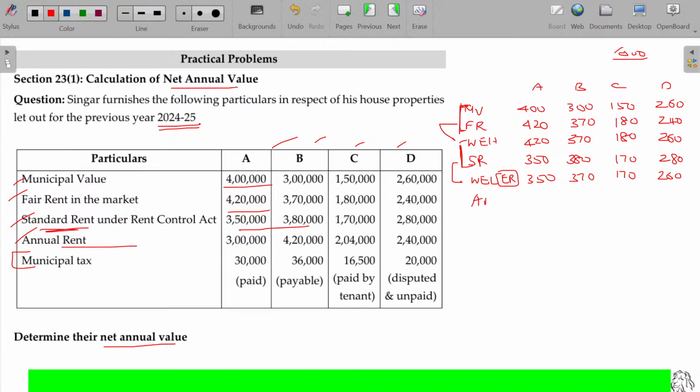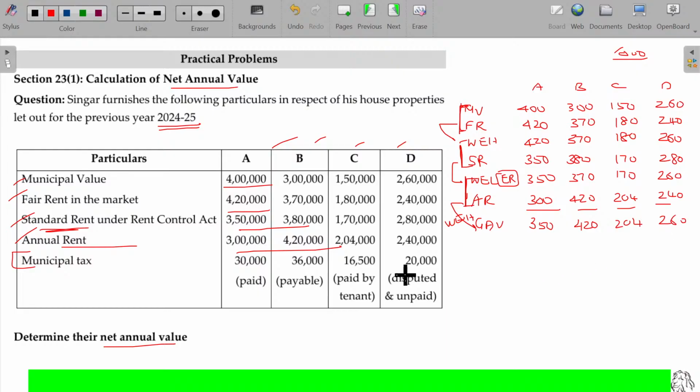Then the annual rent. Annual rent in this case being 300, 420, 204 and 240. Now gross annual value is nothing but whichever is higher of these two: 350, 420, 204, 260.